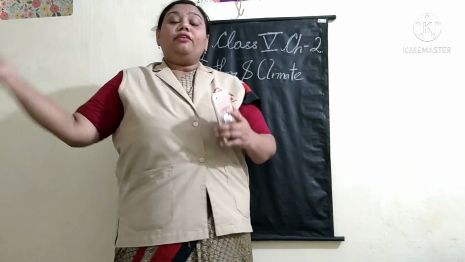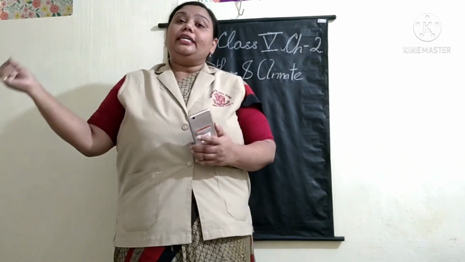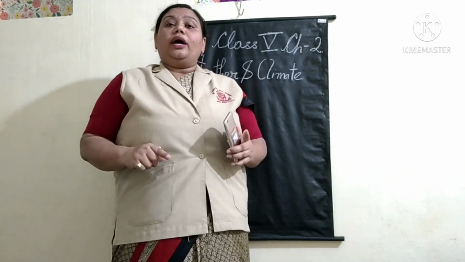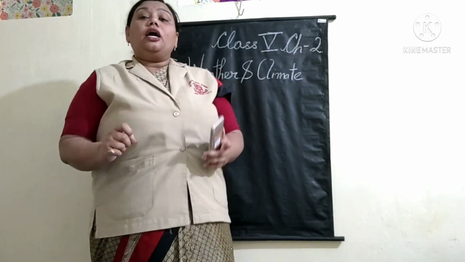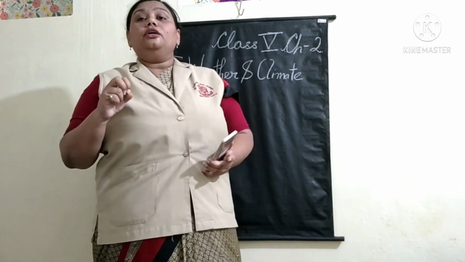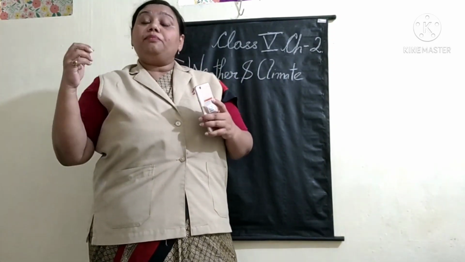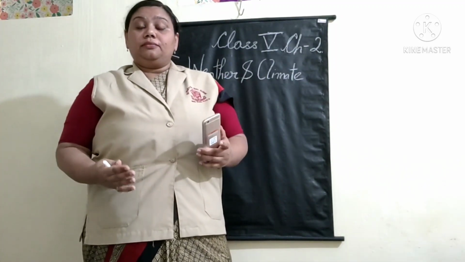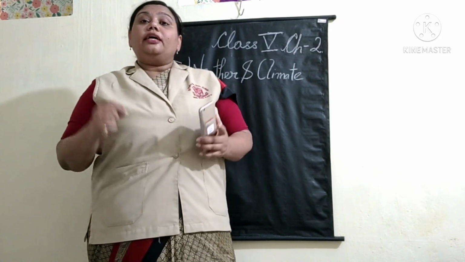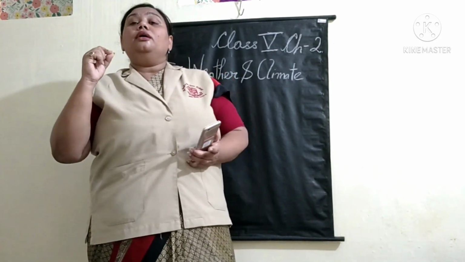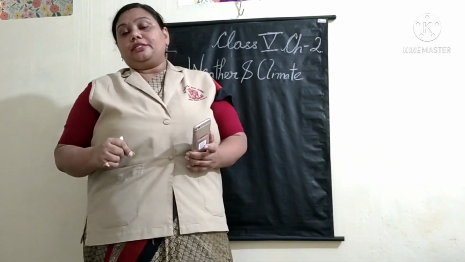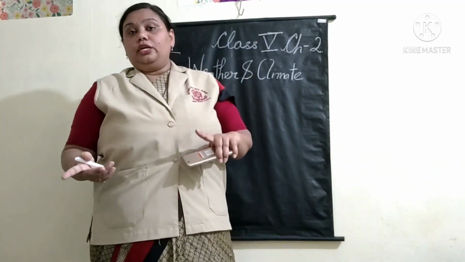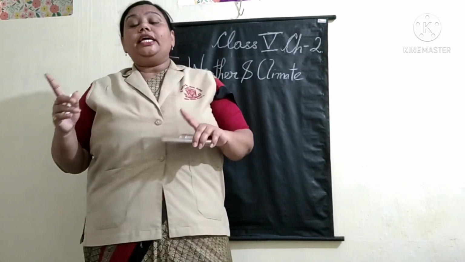So that air will rush and take its place. That is the reason why areas which are near the water bodies, especially near the seas and oceans, experience a moderate climate. Not very hot, not very cold.